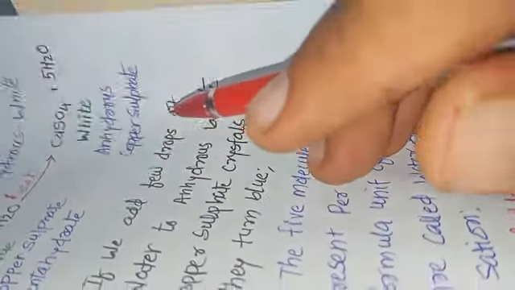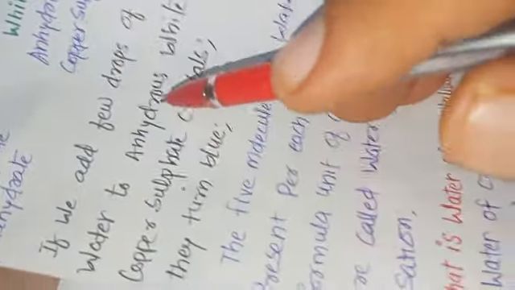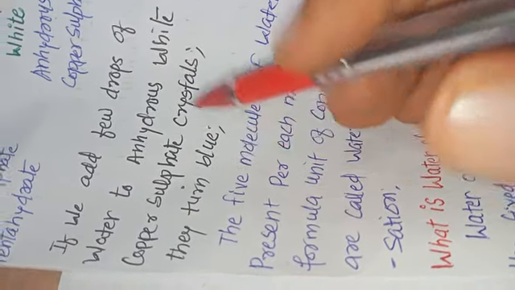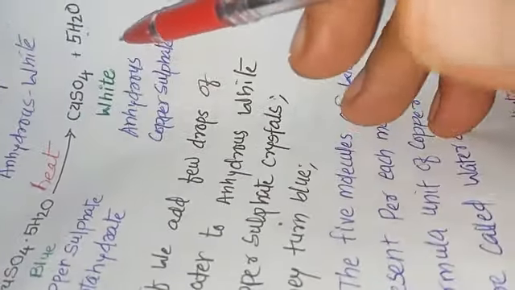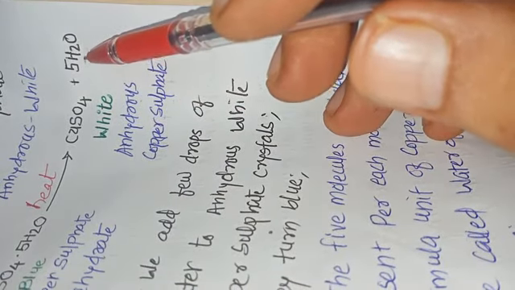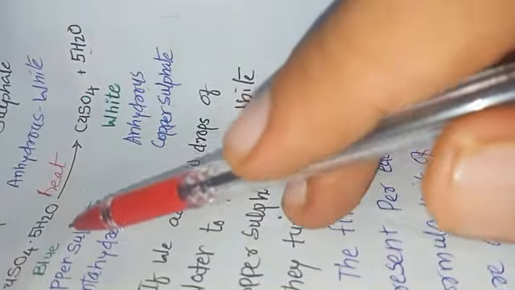If we add a few drops of water to the anhydrous white copper sulfate crystals, they turn blue. Just the exactly opposite reaction takes place.